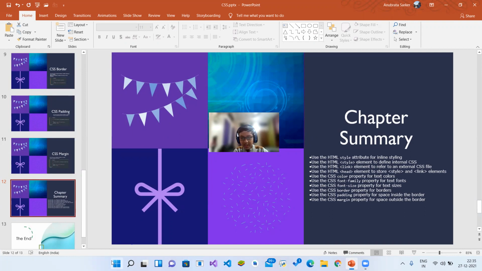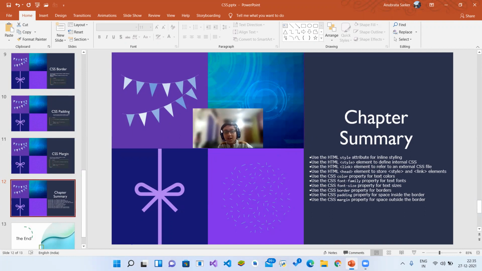So let me show it to you. I think I've already shown it to you. You can go back and see link rel, then stylesheet, and then link href CSS, like that. I've shown you how to do external CSS. You can go to the external CSS part and you'll be able to see about this. Use the HTML head element to store style and link elements. Like this, the style and link elements are all stored in the head tag.